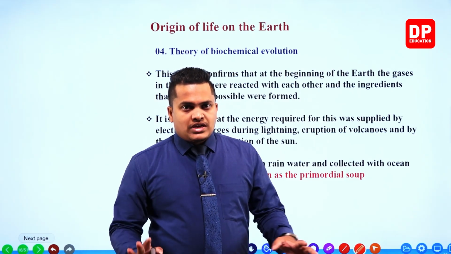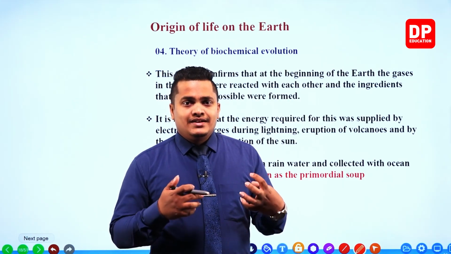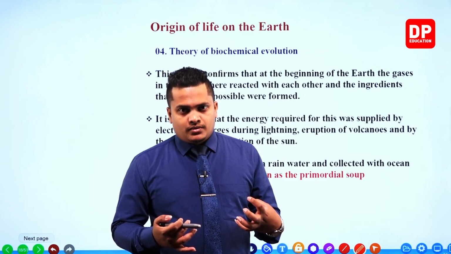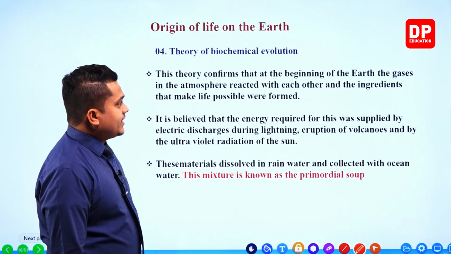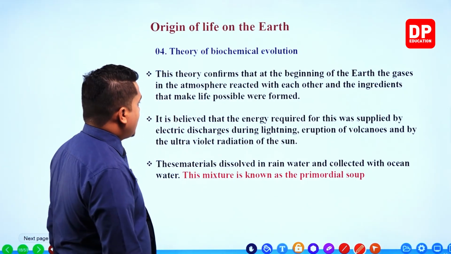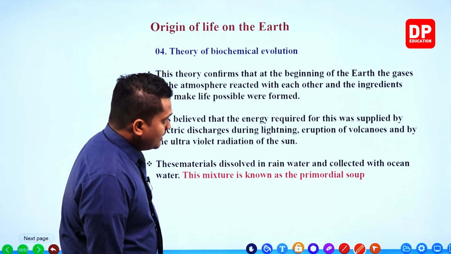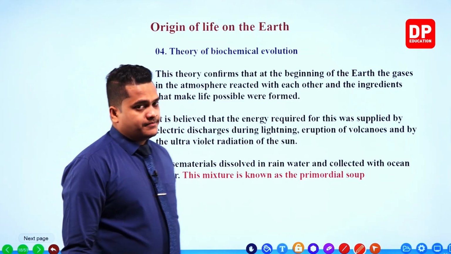Those are responsible for the creation of DNA and other necessary components for life. This theory confirms that the gases in the atmosphere reacted with each other and the ingredients that make life possible were formed.